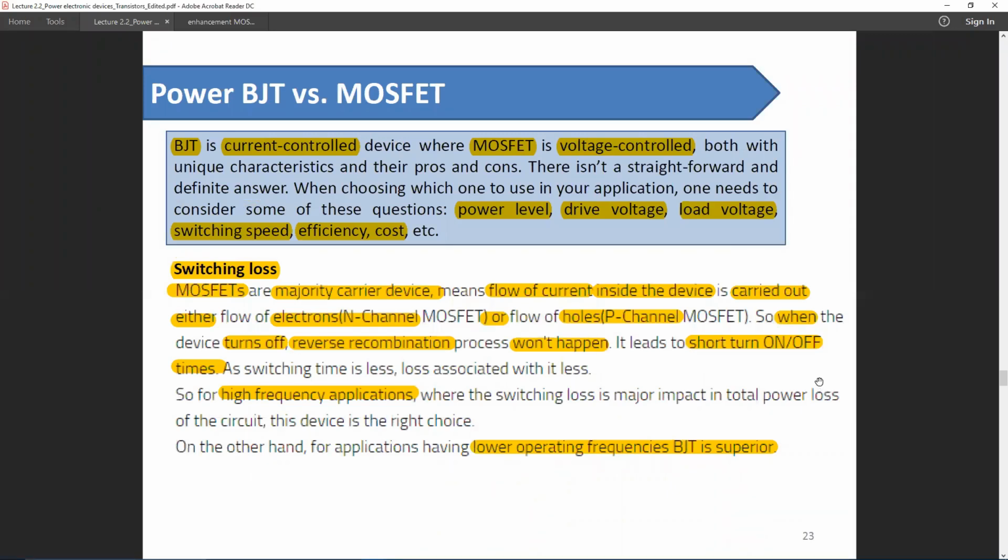So this is a comparison between BJT and MOSFET. In terms of switching loss, as the MOSFET is a faster operating device, the switching loss in a MOSFET should be lower than a BJT.